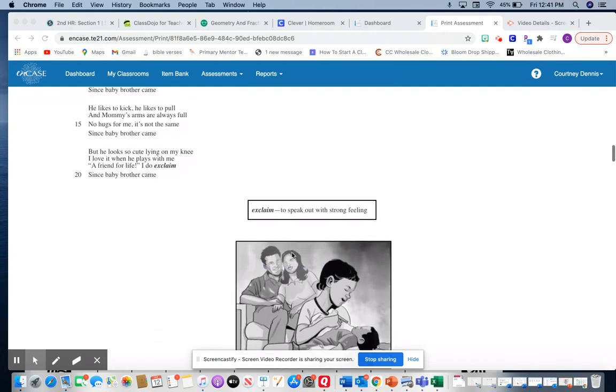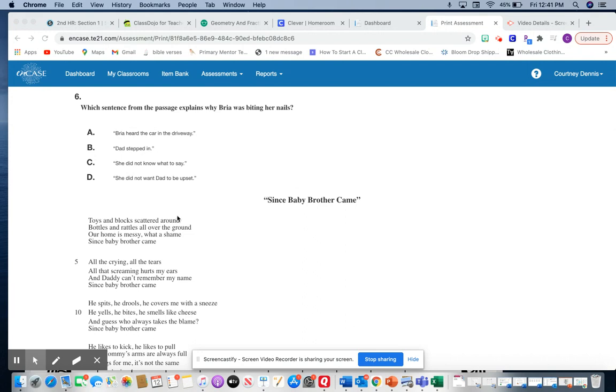So let's go back up to line 1. Remember, this would be line 1. Toys and blocks scattered around. All right, let's try each one of our words in there. Toys and blocks cleaned around. Well, that doesn't make sense. Toys and blocks tossed around.